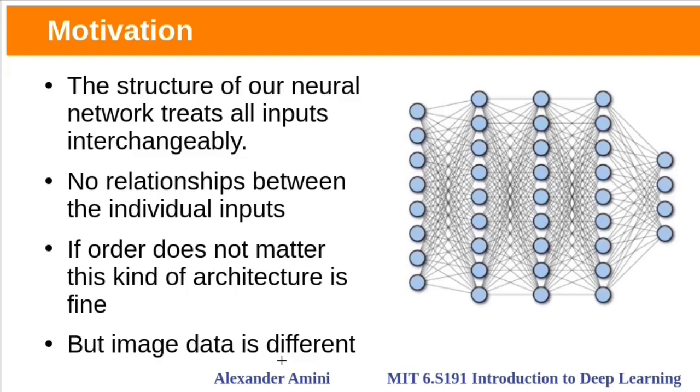In our previous classes, we have seen fully connected neural networks. These fully connected multi-layer feed-forward networks treat all inputs interchangeably, meaning there is no relationship between the individual inputs. If order doesn't matter, this kind of architecture is fine, but image data is different.